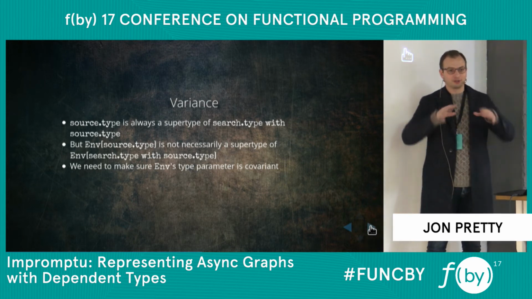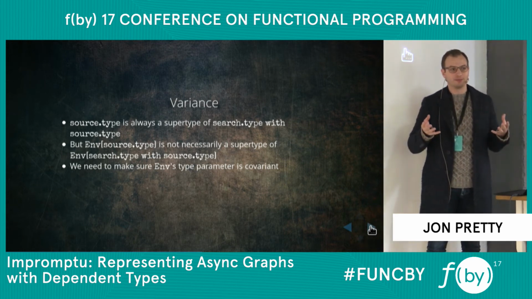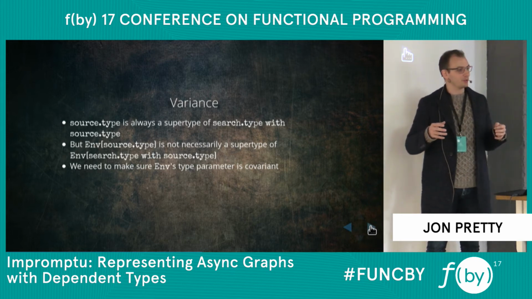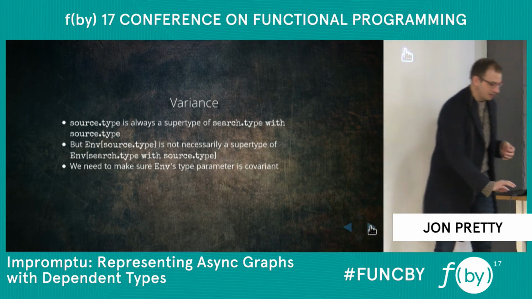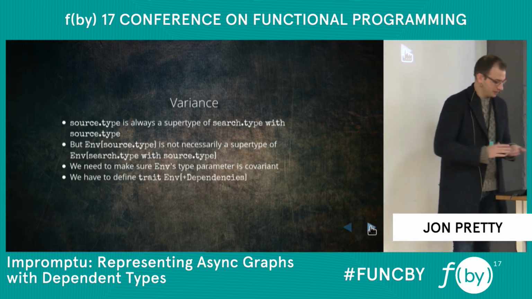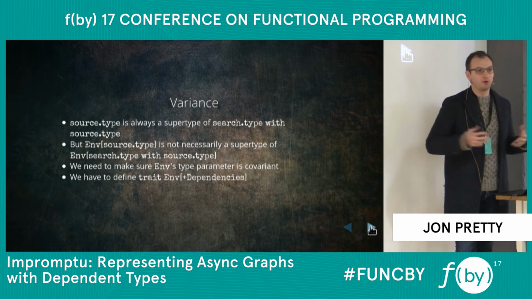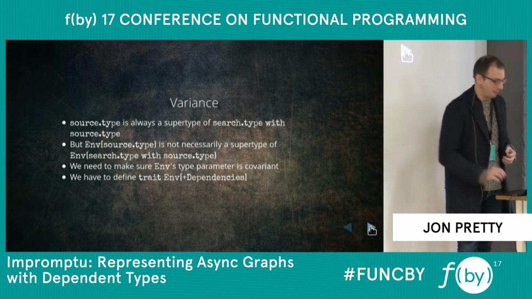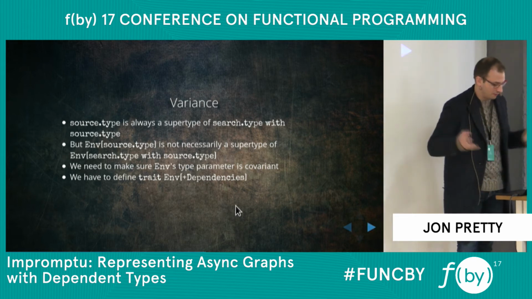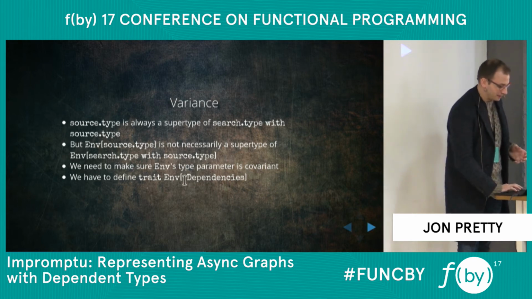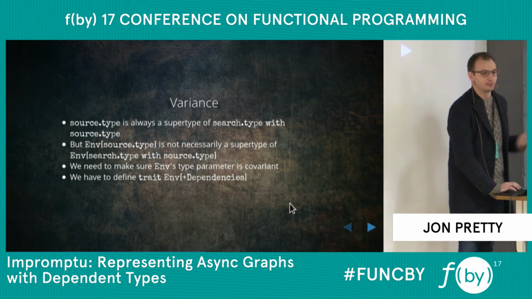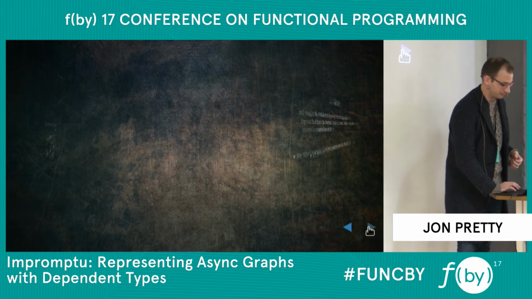So wrapping a covariant wrapper around a type maintains the subtyping relationship between them. And this turns out to be what we want in this particular case. We want to have that subtyping relationship maintained when these types are wrapped. And we indicate that with a little plus sign on the type parameter, which I'm going to call dependencies because that's basically what we're representing.